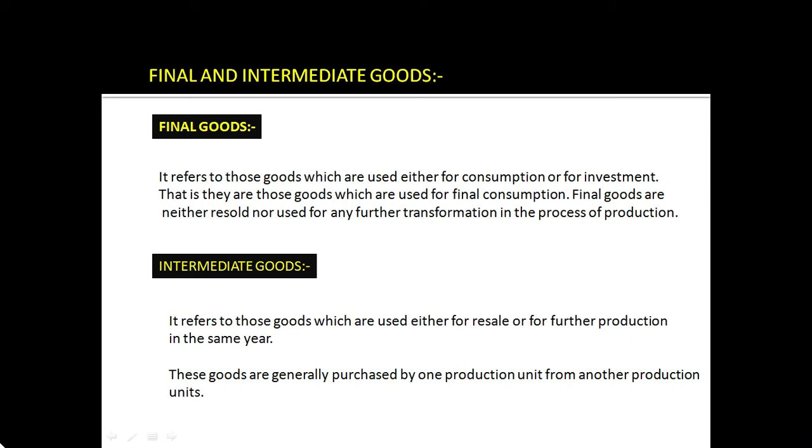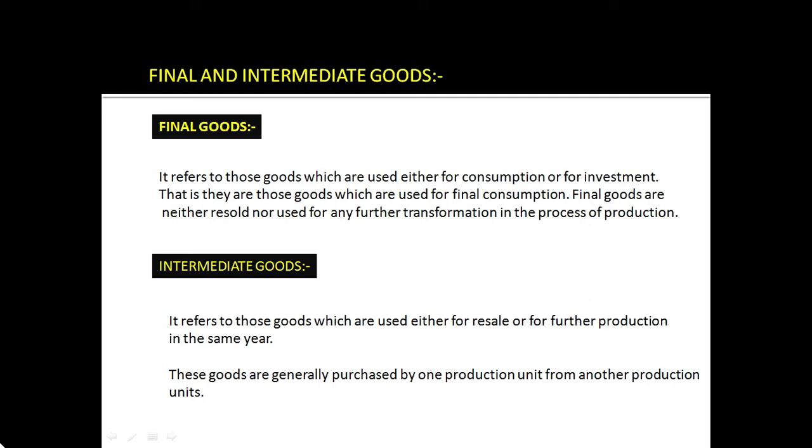What do you mean by final goods? It refers to those goods which are used either for consumption or for investment. If any good is used for final consumption, then it is considered as final goods.